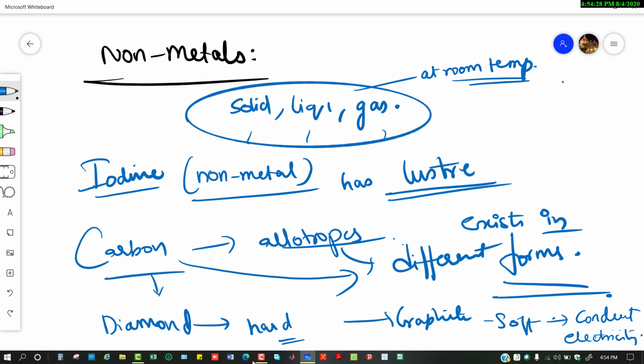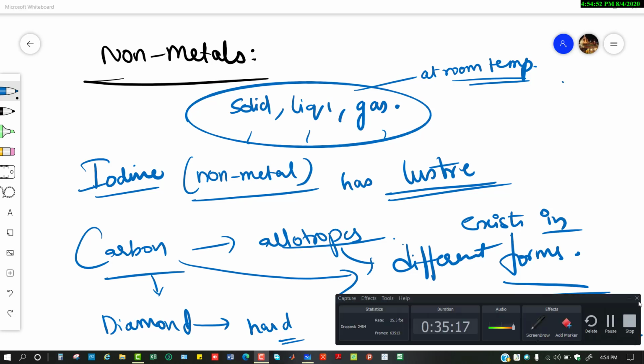Now that we have seen some of the properties of metals and non-metals, let's see their differences.